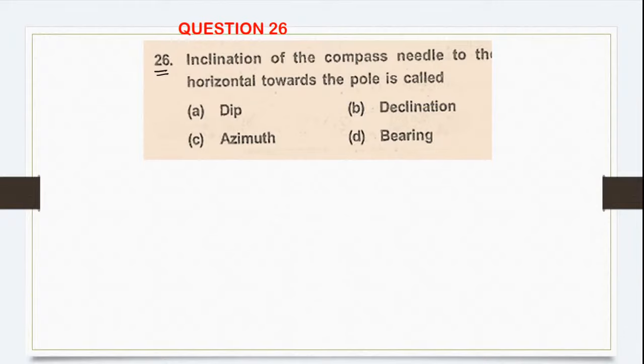Let's move ahead, go to question number 26. Inclination of the compass needle to the horizontal towards the pole is called dip, declination, azimuth or bearing. So this is called dip. Inclination of the compass needle, like this, it will try to incline with respect to the horizontal line. This is called your dip.